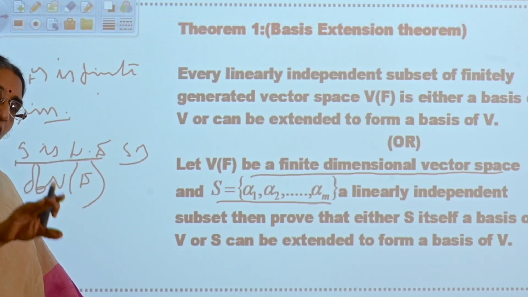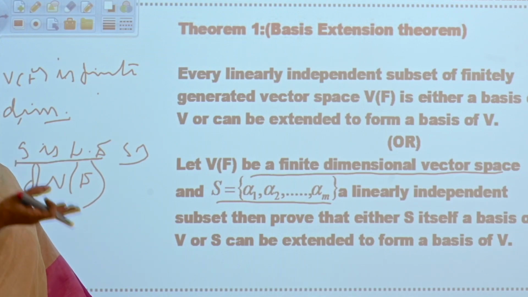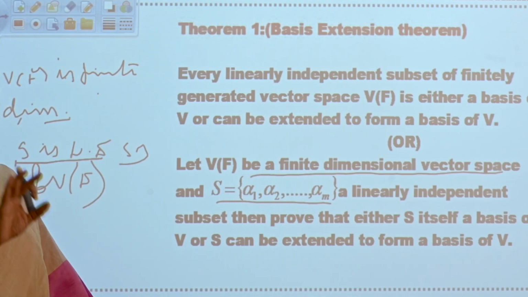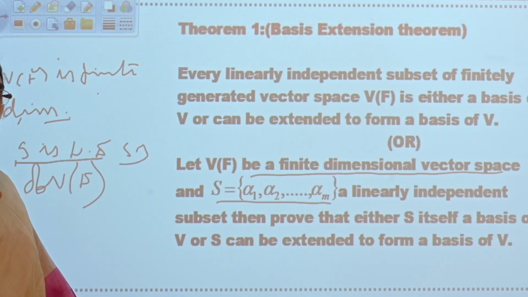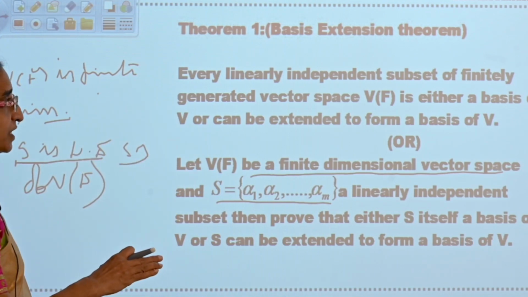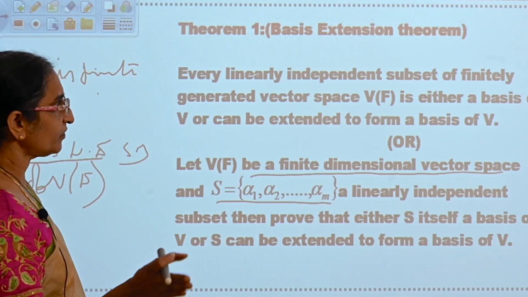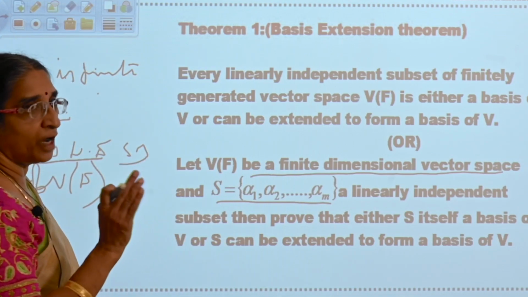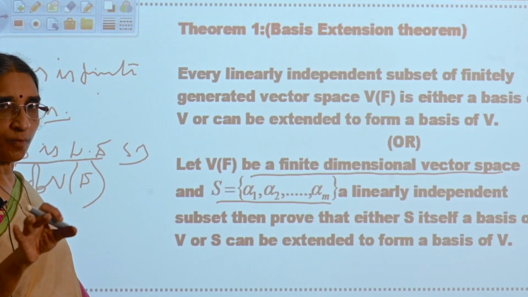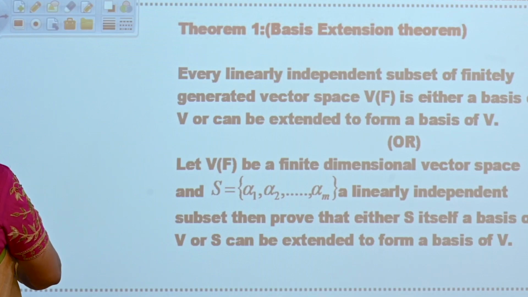S can be extended to form a basis means you are adding some elements of V to S and then you are saying it is a basis. Is the statement clear? If S is a linearly independent subset of a finitely generated vector space V of F, then either S is a basis or it can be extended to form a basis. I think the statement is clear. Okay, now we will see the proof.